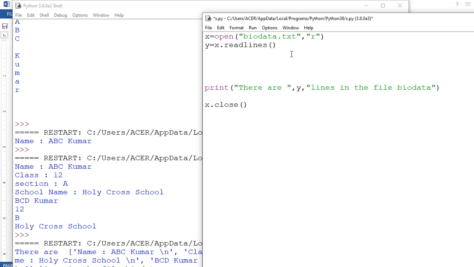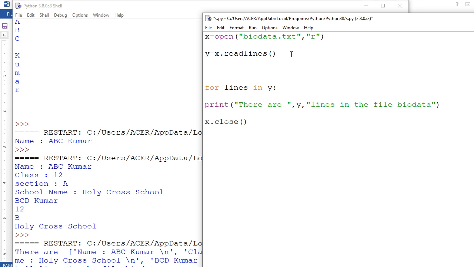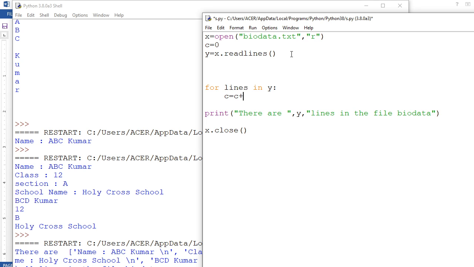So I'm writing the same thing here. For line in y, I am going to take a variable here. Let's suppose c is equal to 0. Count till now 0 lines. Then for each line, I'm writing c is equal to c plus 1. Done.